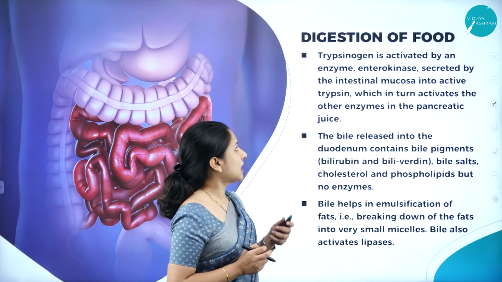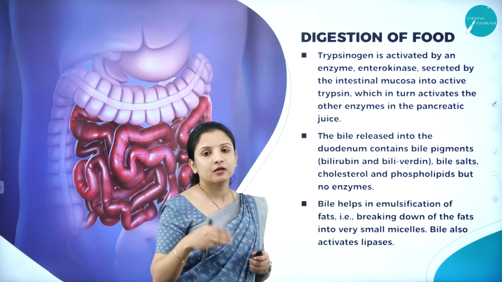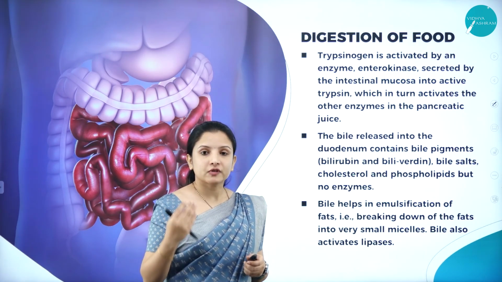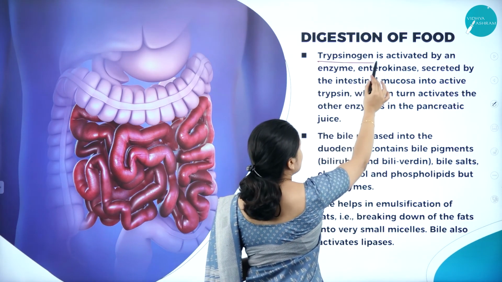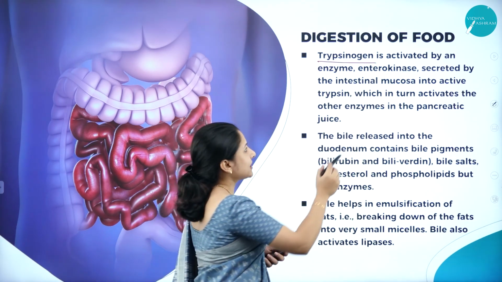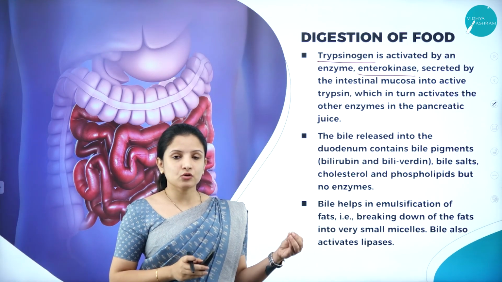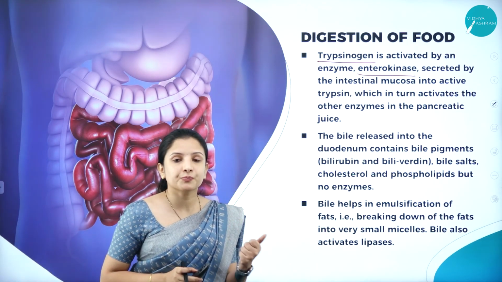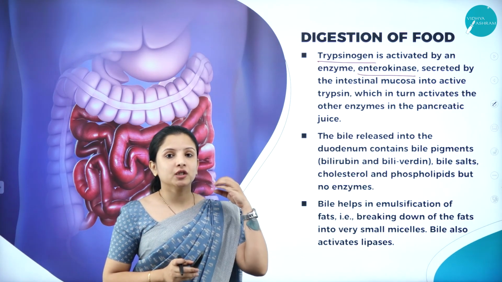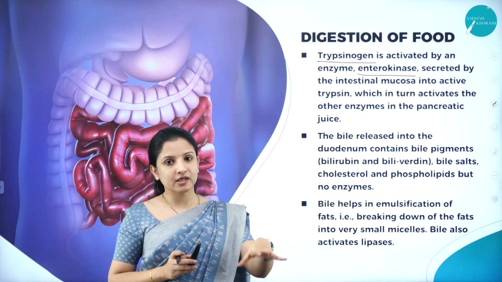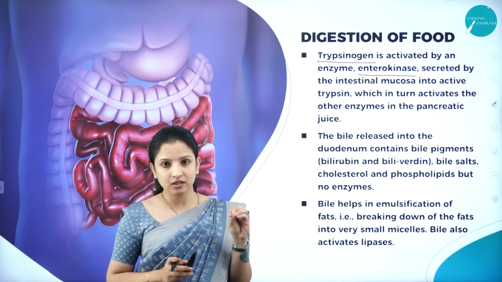We shall see what happens next. How does each of these enzymes get activated, and what role do they play in the process of digestion in the small intestine? Trypsinogen is activated by an enzyme called enterokinase. Pancreas secretes pancreatic juice, and this juice contains a lot of inactive enzymes.